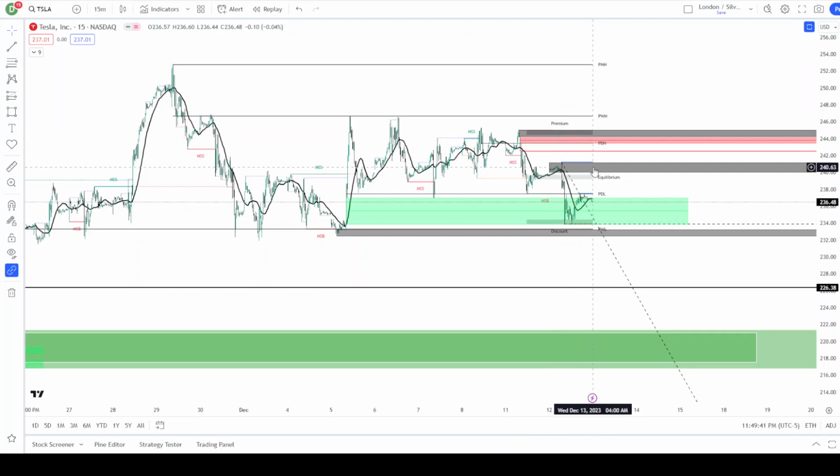We are setting swing order blocks up here, and we have a small fair value gap up above at the 243. Not sure we're going to cycle back down until we come back down into this fair value gap. Then we might see price drawn back up here and then head to higher highs. But nothing says we got to fill fair value gaps immediately. We've already kind of come back to this level multiple times. And unless we get a really positive reaction to PPI and Fed Powell, where we could rally up there. And then they don't like what JPOW says, and we dump it from that point.